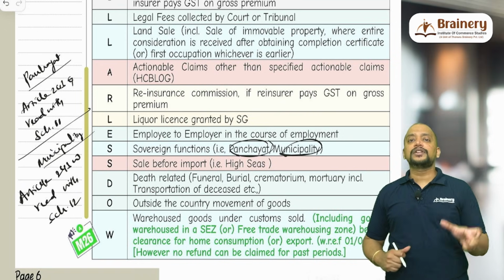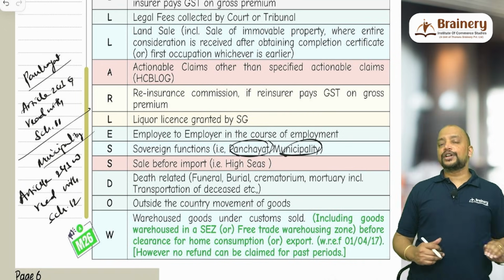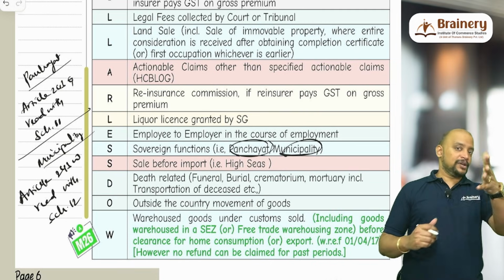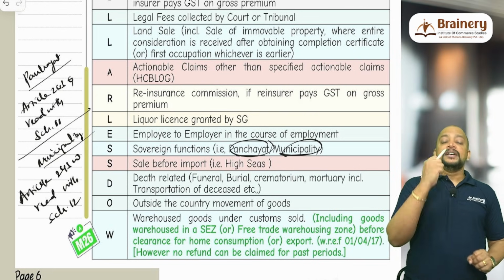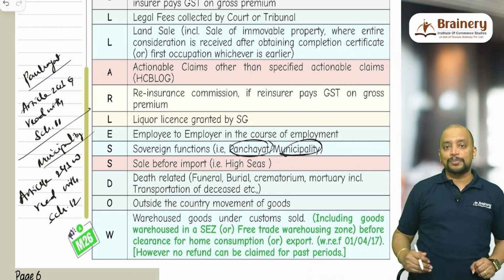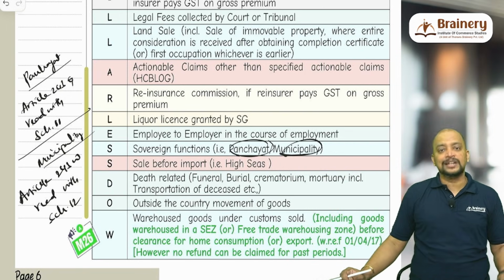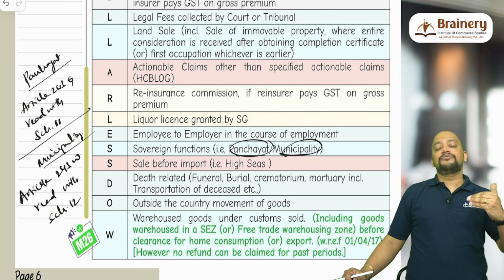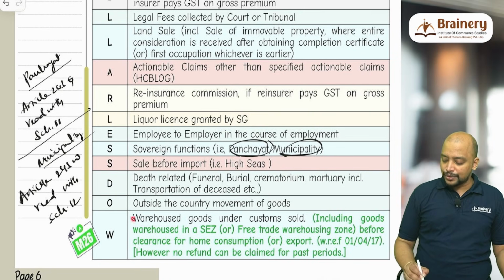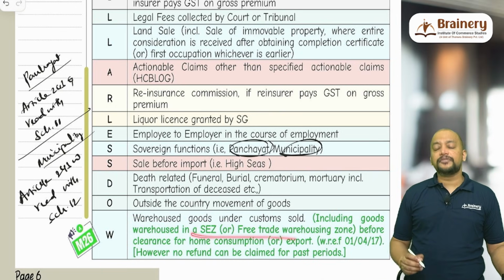Then next W. W refers to warehouse goods sold under customs. So under the Customs Act, when we are importing the goods, that imported goods can be kept in a warehouse. I am importing the goods and keeping it in the warehouse without payment of customs duty. I get a warehouse receipt. That warehouse receipt is a document of title. Now I transfer the document of title to the subsequent buyer. Now the subsequent buyer will be treated as the importer, and therefore anyhow they will pay IGST. So due to that reason, whatever money that I receive for transfer of warehouse receipt will be excluded from supply. So that is known as warehoused goods under customs sold, including goods warehoused in an SEZ or free trade warehousing zone.